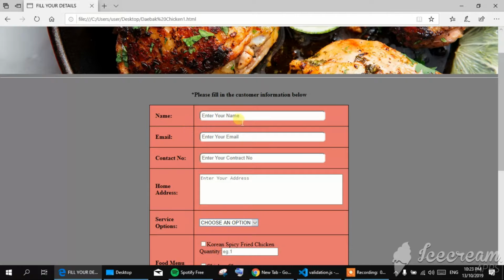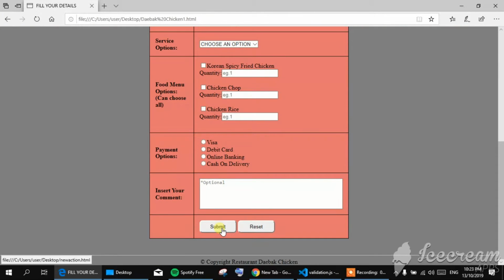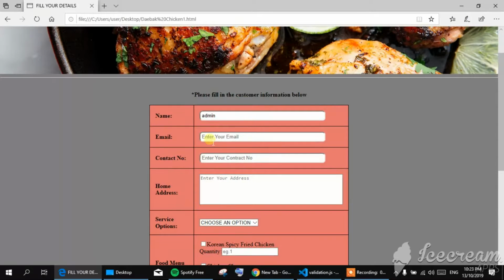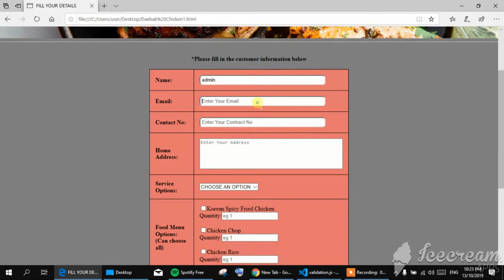And then, as the customer, you need to enter your name and so on. For example, I want to enter my name as the admin. When I click the submit button, a pop-up appears saying that email must be filled in. So I need to fill in the empty fields below.